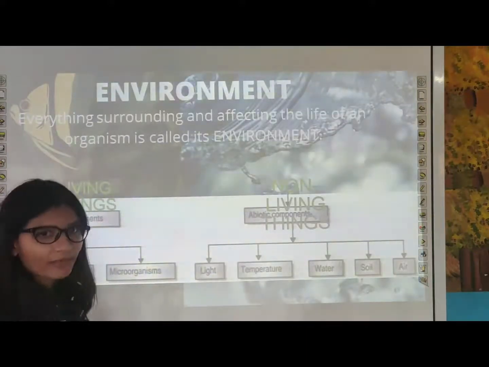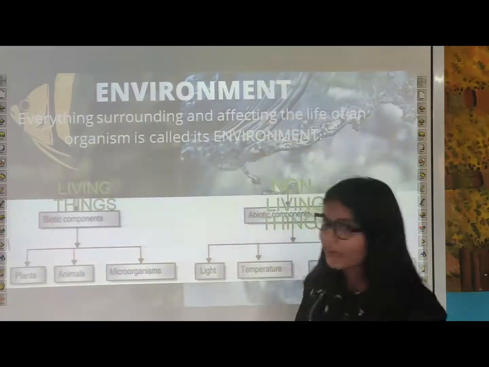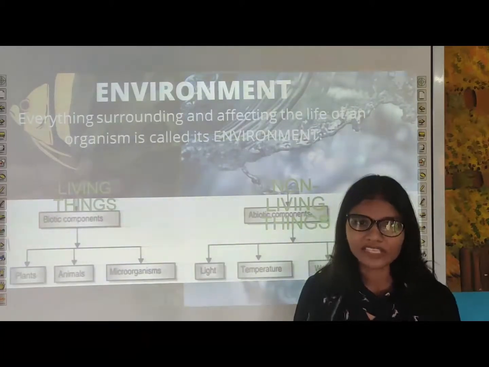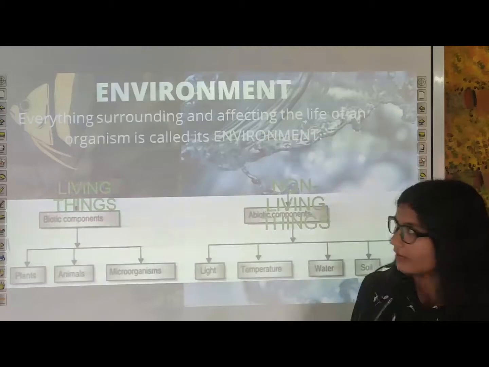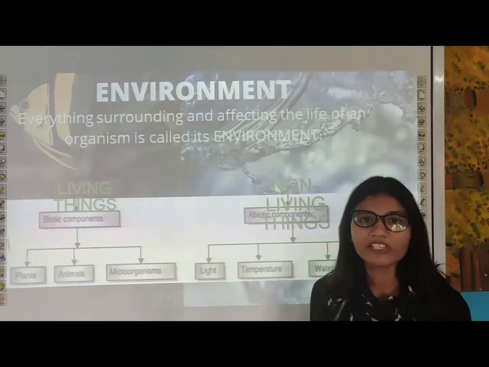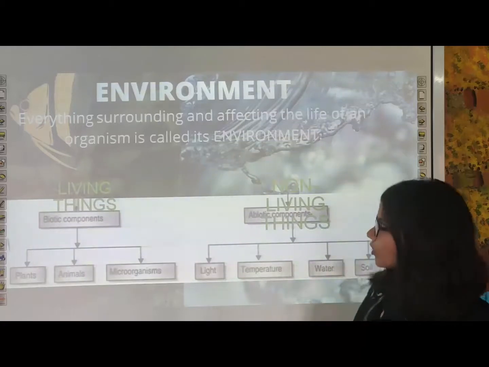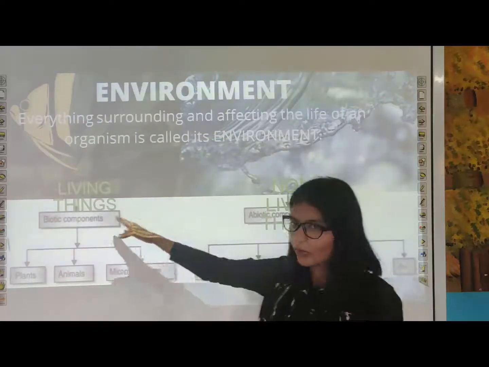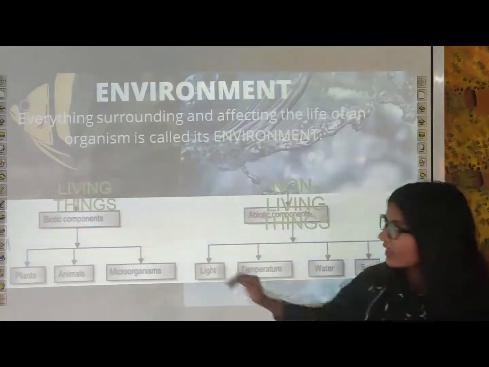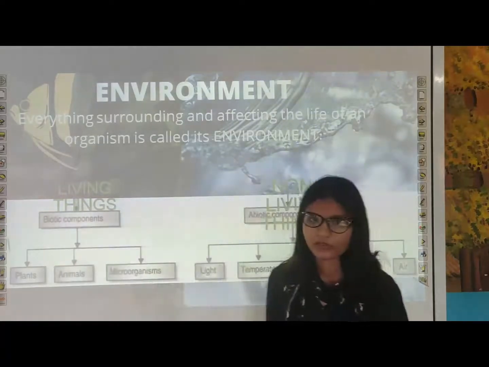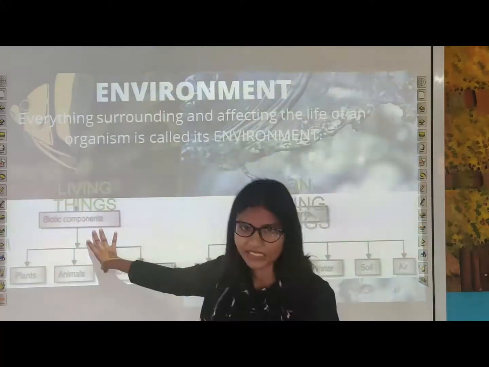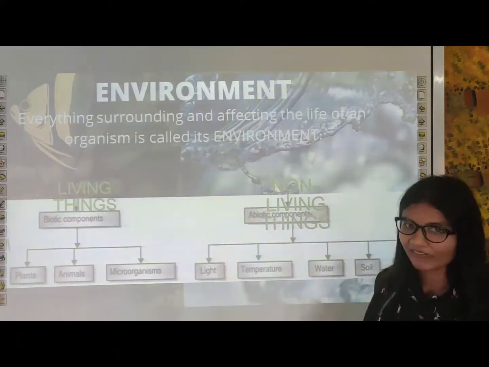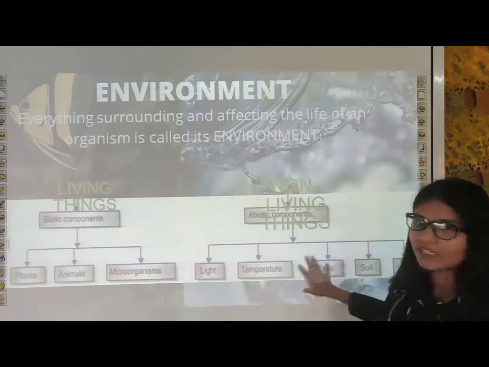Now firstly, environment. Environment is everything which is surrounding you, whether it is living or non-living. All the things which are surrounding you are your environment, and that surrounding affects you directly or indirectly. In this way, environment can be divided into two categories. First one is biotic, second one is abiotic. Biotic means, bio means life, so all the living things come into this category, and abiotic means devoid of life, not having life. So all the non-living things come under this category.